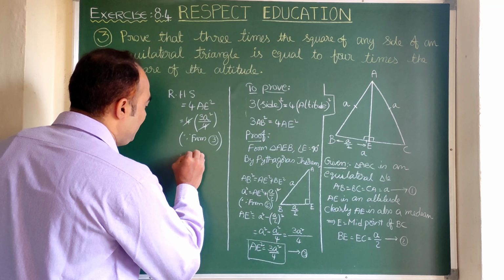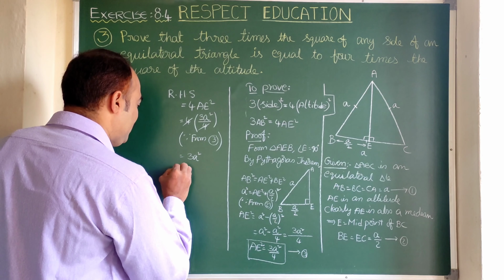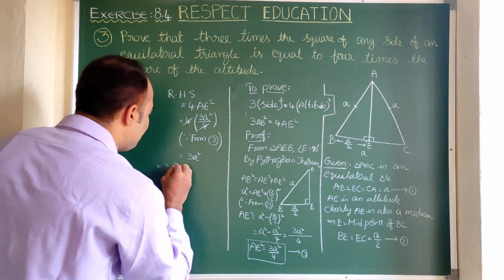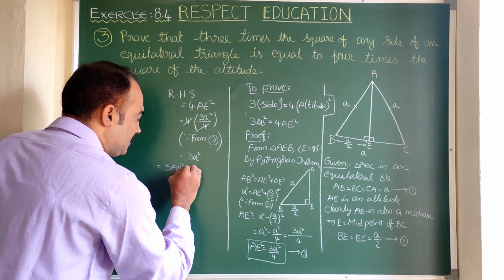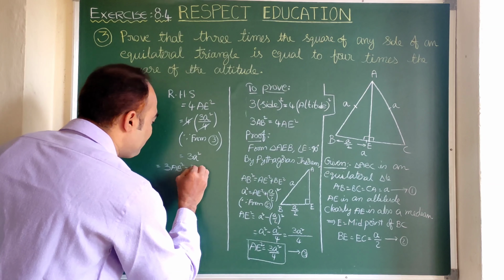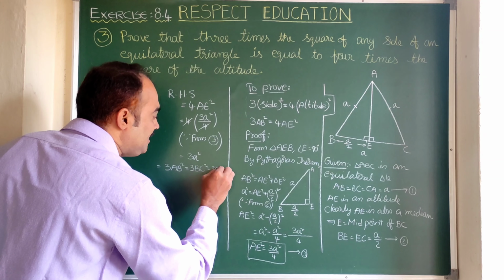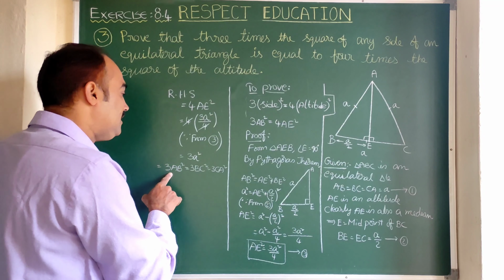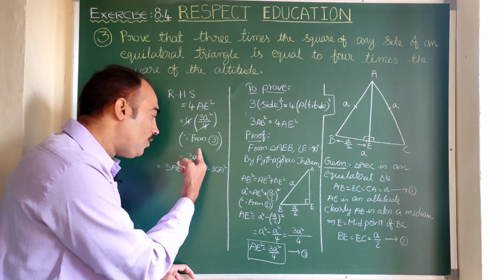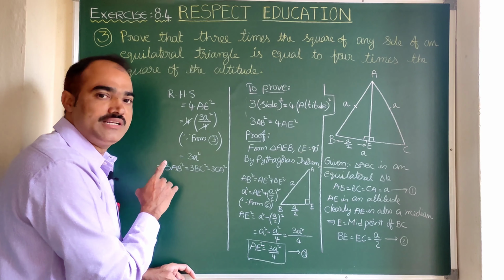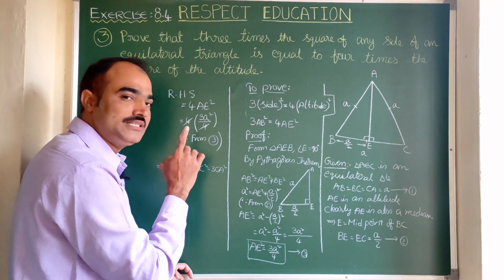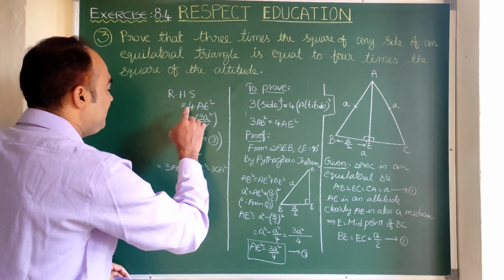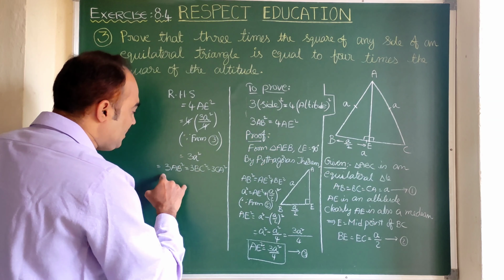Now here we got 3 times a square. So 3 times a square means we can write 3 AB square, or 3 BC square, or 3 CA square, because each one is a, right? So a square can be written as either AB square, because AB is equal to small a, so a square equals AB square. In the same way, small a equals BC, so a square equals BC square. Small a equals CA, so a square equals CA square. So finally what we got is 3 AB square.